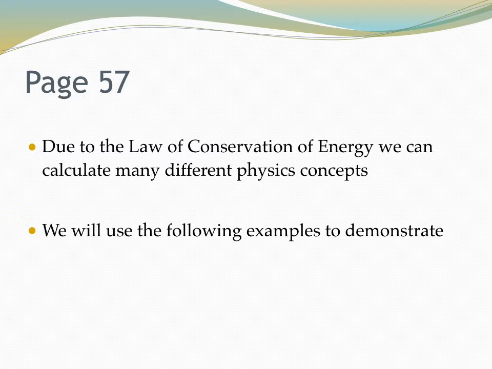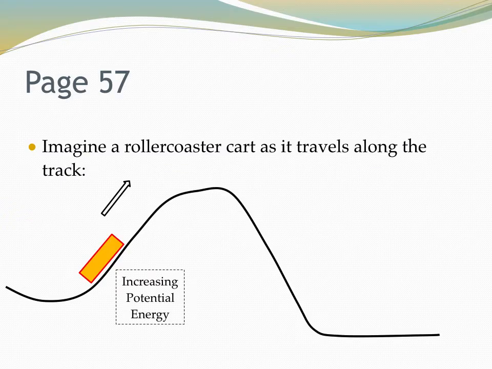Okay. So due to this law of conservation of energy, we can really do some amazing things with these physics concepts. So right on the middle of page 57, let's jump into an example. So imagine a roller coaster cart as it travels along the track. As it's going up the mountain to the drop of doom, it's increasing its potential energy, right? It's going up in the air and there's more room for gravity to act on it. So it's increasing its potential energy.